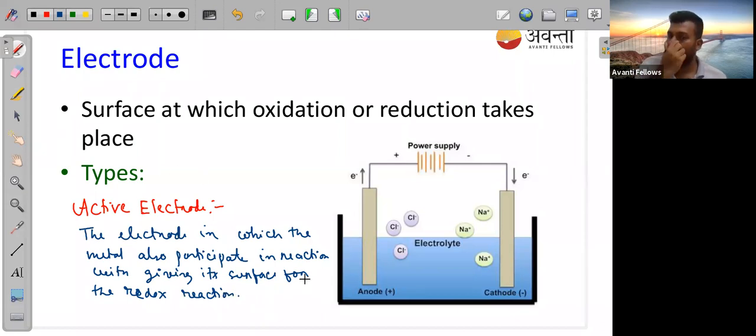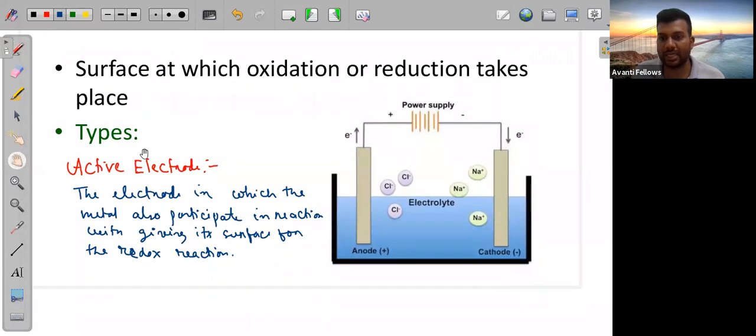Means if that metal electrode which we have taken is also participating, is also reacting on its surface, then it is your active electrode. Example, you can take any reactive metals like zinc, copper, magnesium, you can take aluminum also. Those which are reactive, and obviously give their surface to do the redox reaction, are known as your active electrode.